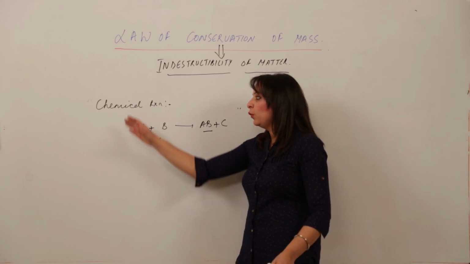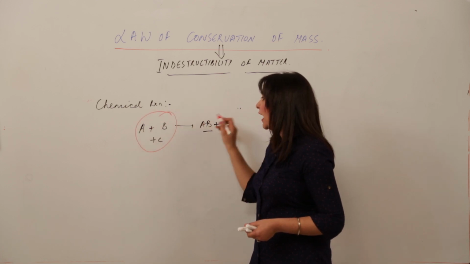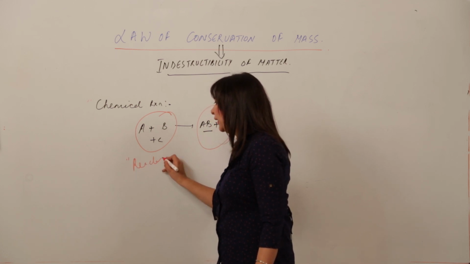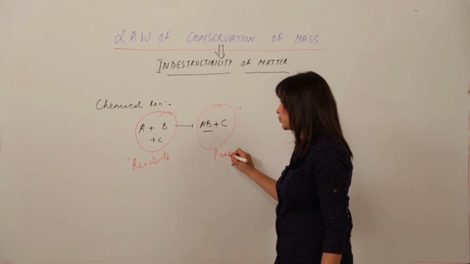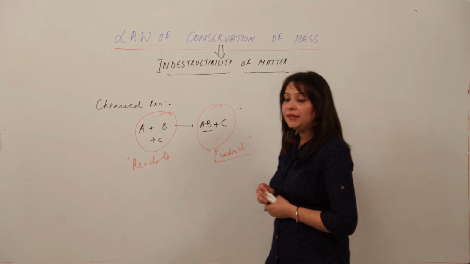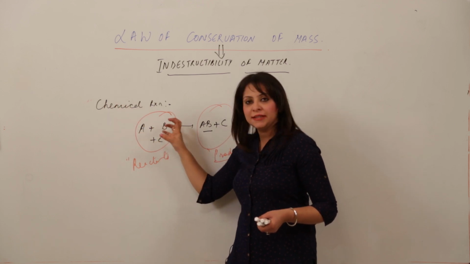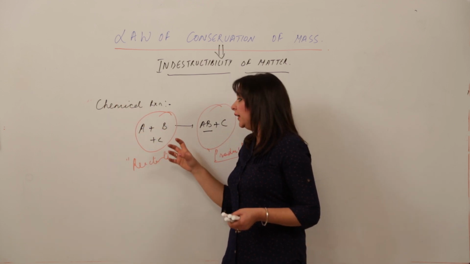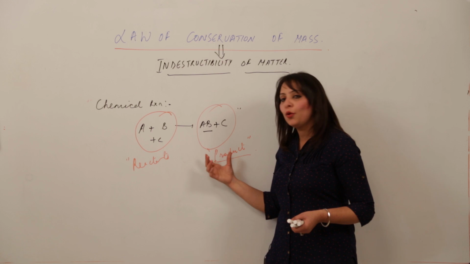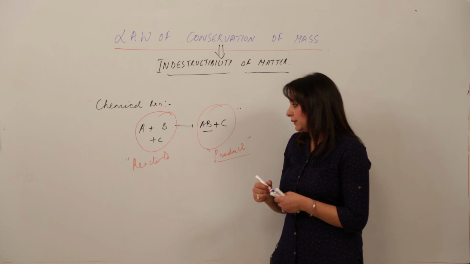So coming to the point, what is actually a chemical reaction? It is a reaction in which some substances are mixed and some new substances are formed. The substances which we mix are called reactants, and the new one which is the result of the reaction is called the product. Let me repeat the definition, listen to it. A chemical reaction is a process in which reactants are mixed, they unite to form the product. That means old bonds are broken and new bonds are formed. So a chemical reaction is a process in which reactants react to form products.